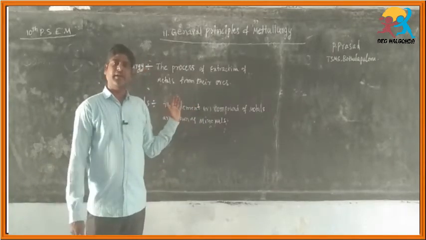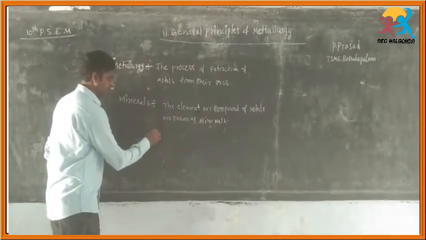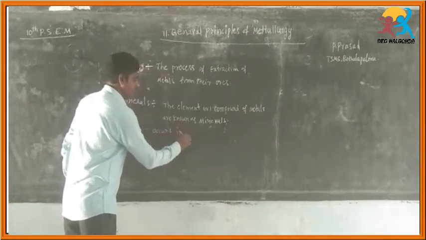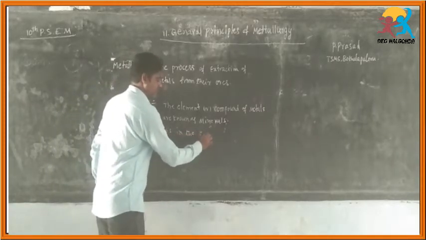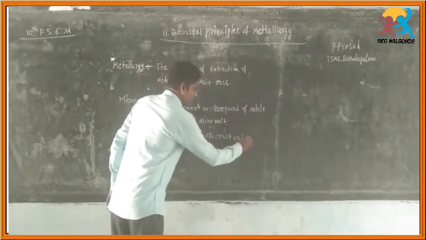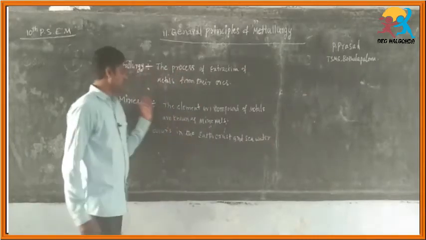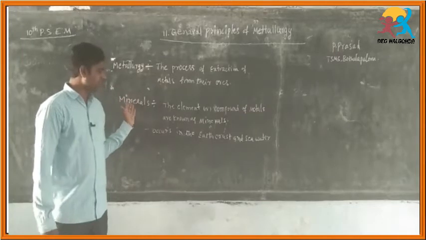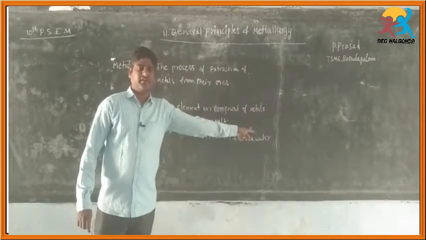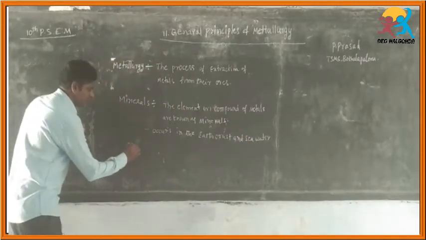They generally occur in the earth's crust and sea water. So the main sources of minerals for extracting metals are, first, the earth's crust, and second, sea water.